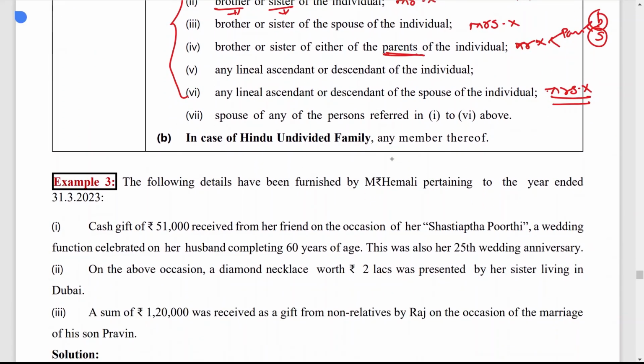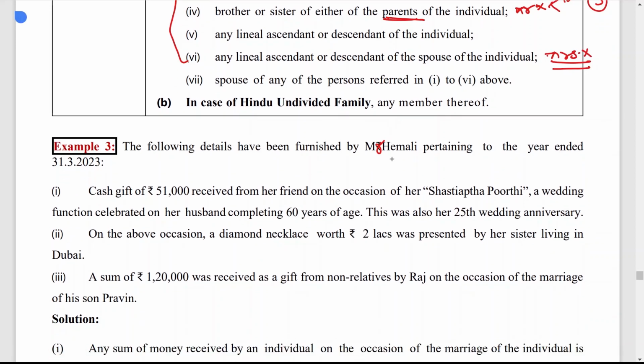Now let us discuss some examples to clarify the meaning. Here it is Mrs. Hemali, pertaining to the year ending. Cash gift of 51,000 received from her friend on the occasion of her husband's Shashtipoorthi function, celebrated on his completing 60 years of age. This was also her 25th wedding anniversary. Now, is this 51,000 taxable or not? What is the occasion? Completing 60 years and a 25th wedding anniversary.